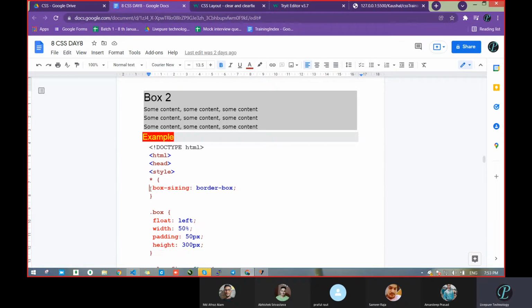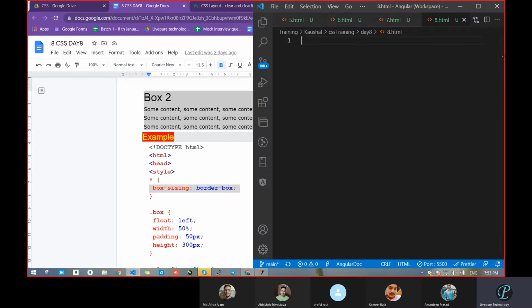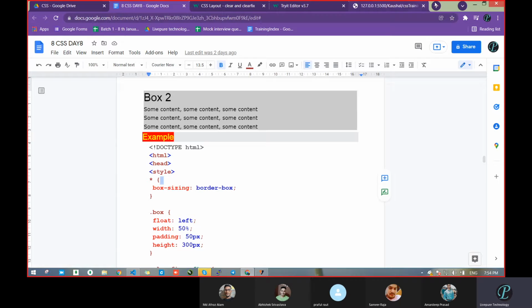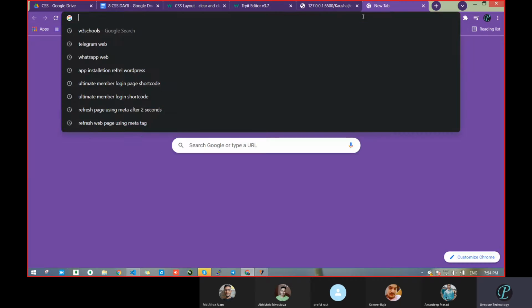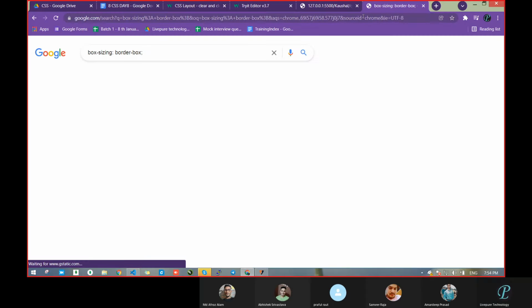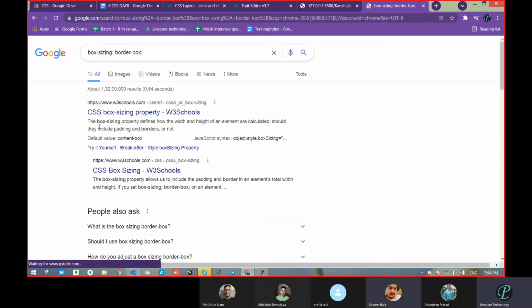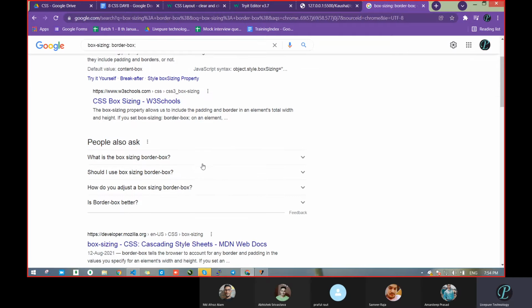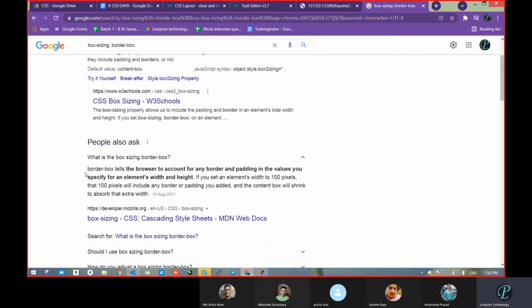Let me do one thing. What is this one doing? Box sizing, we had passed here, same thing, correct? Yeah. Let me go through Google and see what it is actually doing. CSS: the box-sizing property defines how the width and height of an element are calculated. Should they include padding and border or not? Okay, it is just for calculating the height, width, margin, whatever they provide.